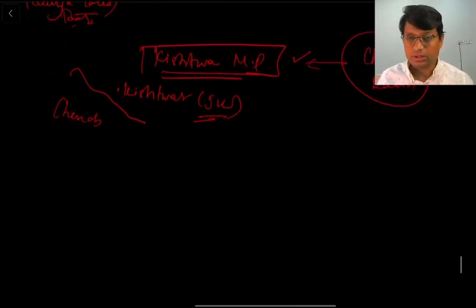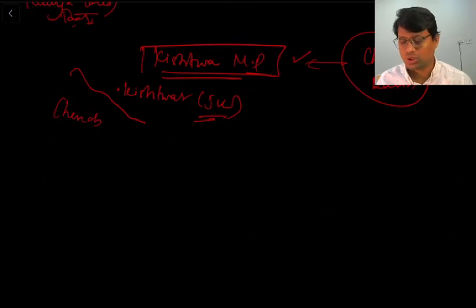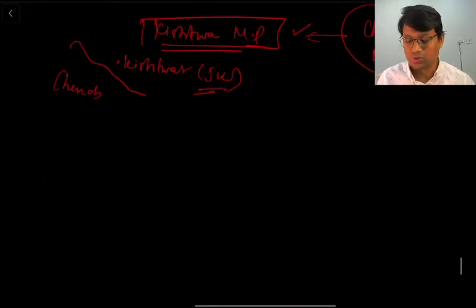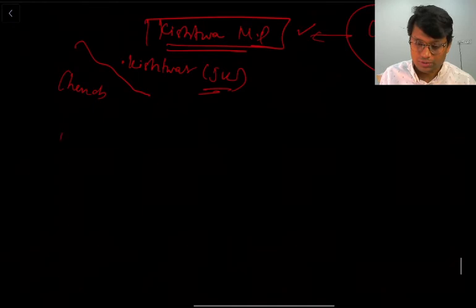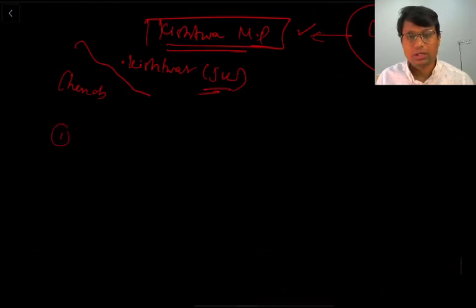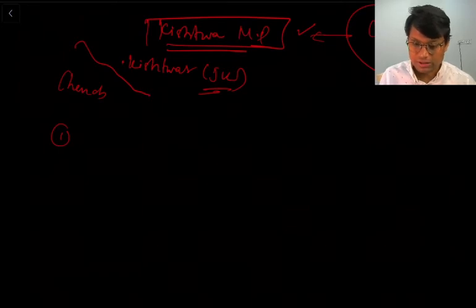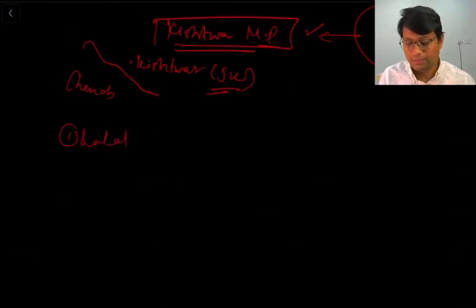Now let us see what are the other dams and projects along the Chenab river. So one most important project is in Jammu and Kashmir itself. That is Salal Dam. So this is the Salal Dam hydroelectric project as well.